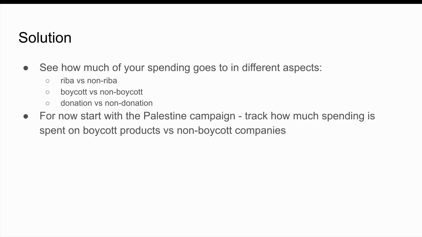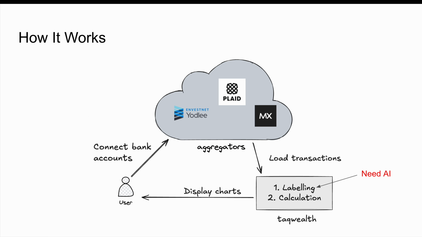But how do I know really that I am more serious, or that I'm making more impact? So I need to see the data. I want to see how much am I spending over time, and how much of it goes to boycott companies versus non-boycott companies. And I want to see the data.